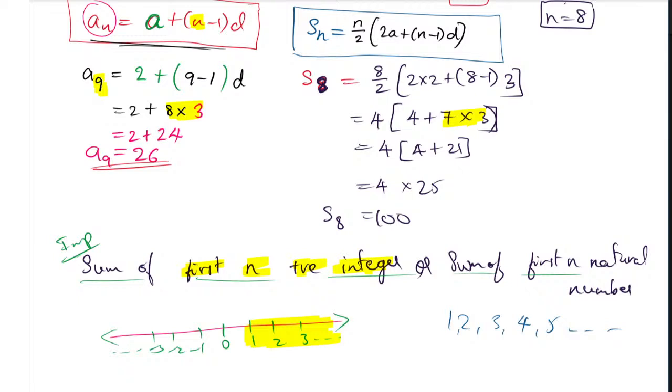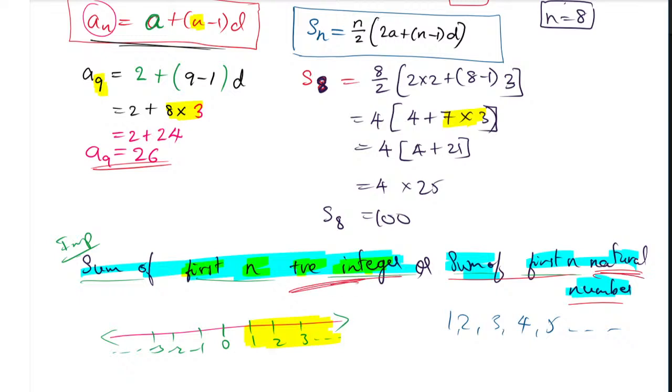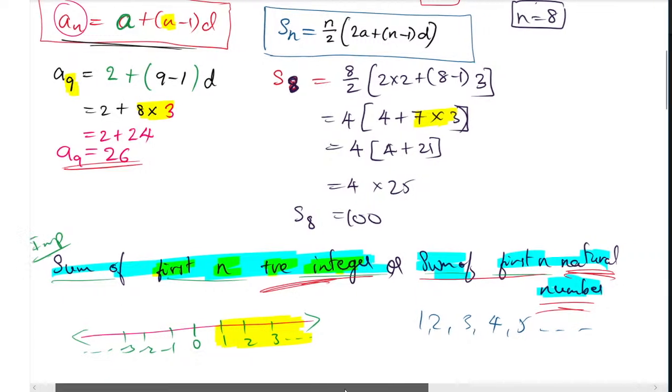I have told you there are two terms used to confuse you. In your textbook they have only given the sum of the first n positive integers. But to confuse you in the exam they may ask for the formula to find the sum of the first n natural numbers also. So remember, there is no difference. These are the same terms. Sum of first n positive integers is nothing but the sum of first n natural numbers. Both are the same, not different. So don't get confused if they give integer, that is positive integer, or natural number; it is the same formula. Okay, understood? I hope so. And what is the formula? Let me take it on this side.